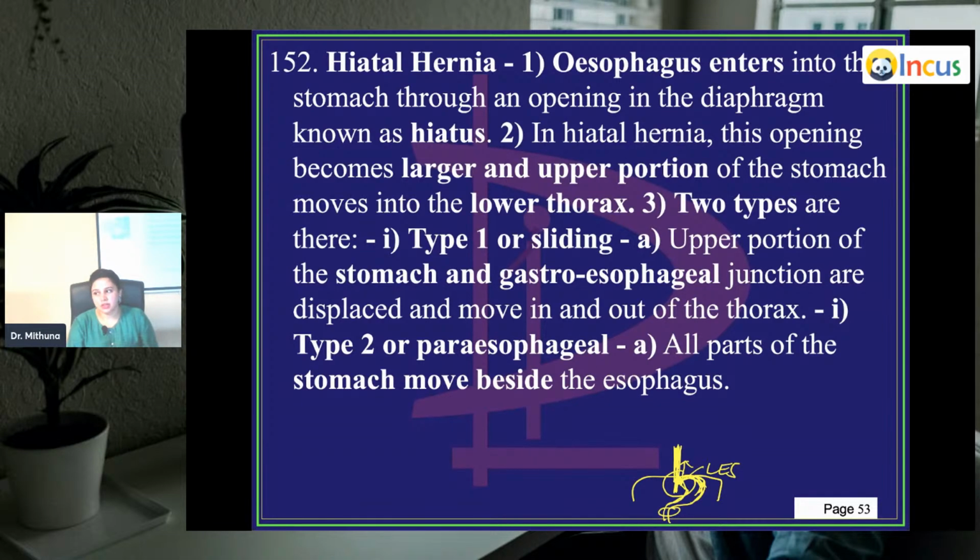The esophagus enters into the stomach through an opening in the diaphragm known as the hiatus. In hiatal hernia, this opening becomes larger and the upper portion of the stomach moves into the lower thorax. Two types. Type 1 is sliding, involving the upper portion of the stomach and the gastroesophageal junction.